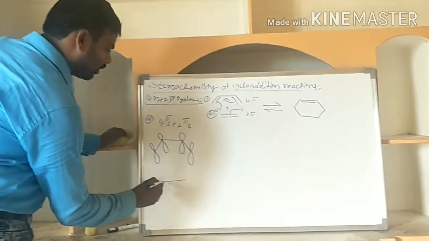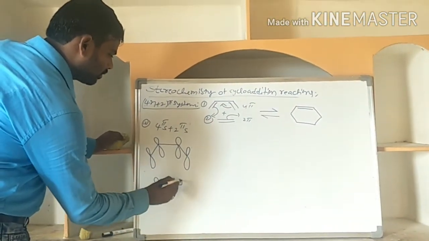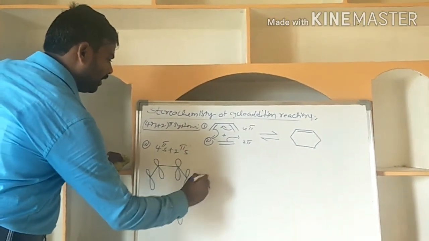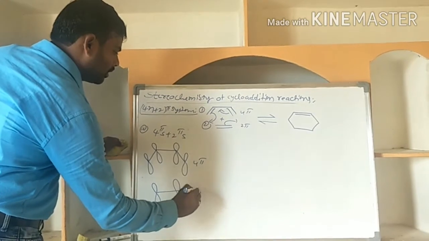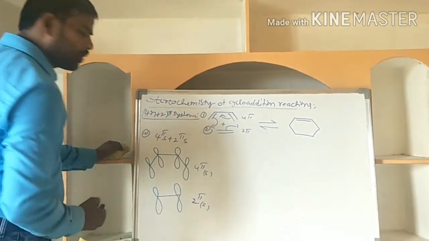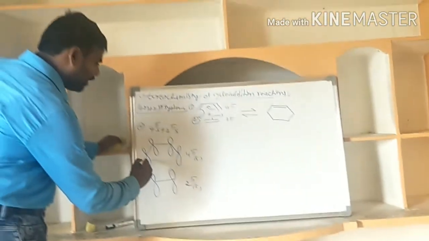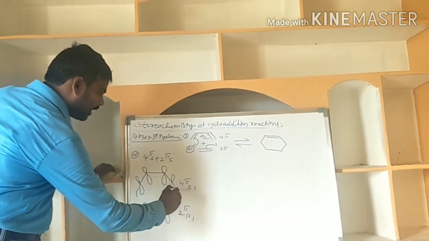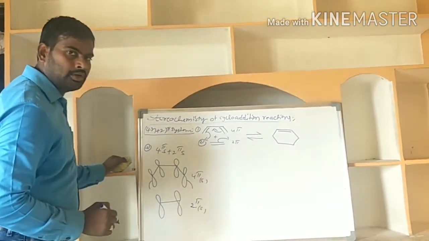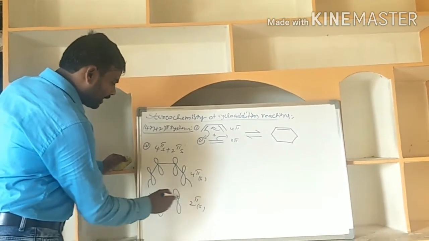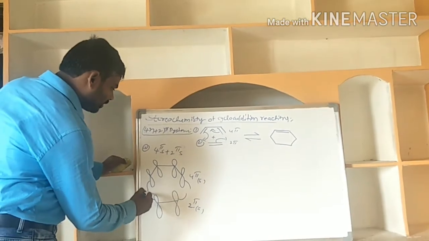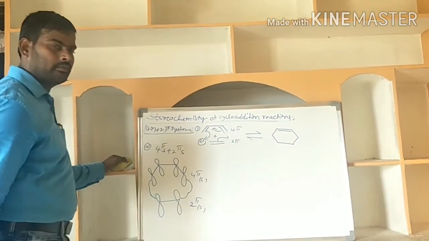This is the 4pi partner, this is the 2pi partner, and this is supra, this is also supra. Supra means, as I already told, that on the same phase it forms the bonds. This is a supra-supra addition.